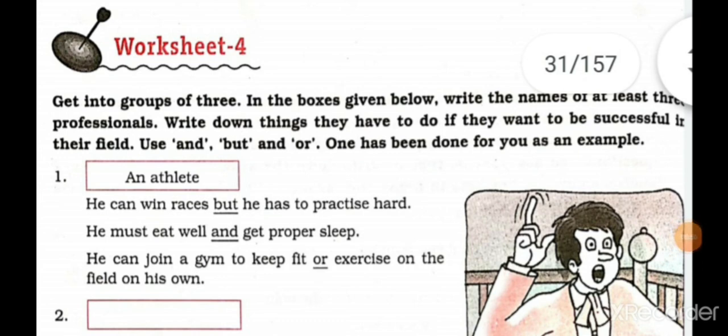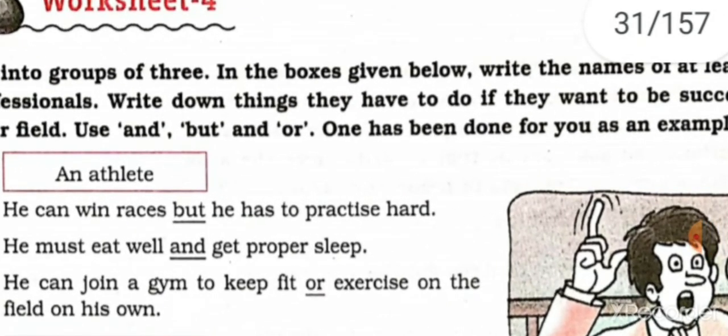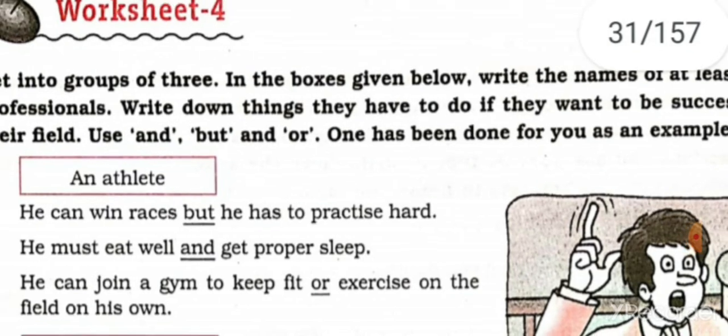Now, let's move on to worksheet number 4. Get into groups of 3. In the boxes given below, write the names of any 3 professionals. Write down things they have to do if they want to be successful in their field. Use and, but and or. These 3 conjunctions, students, you have to use here. And one has been done for you as an example.